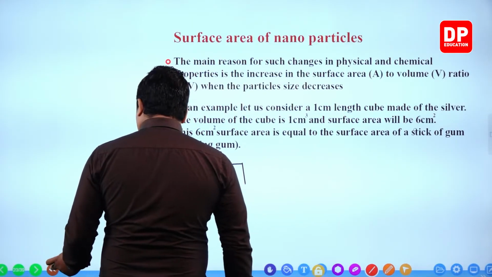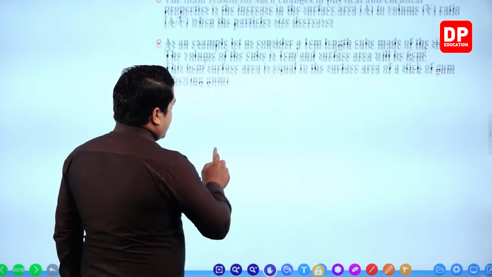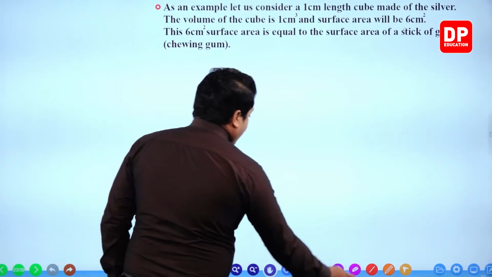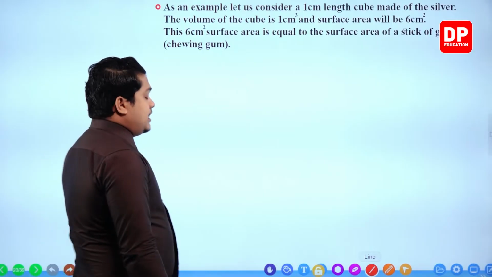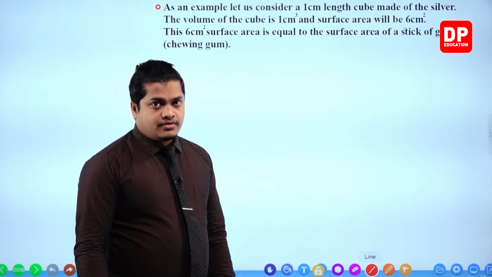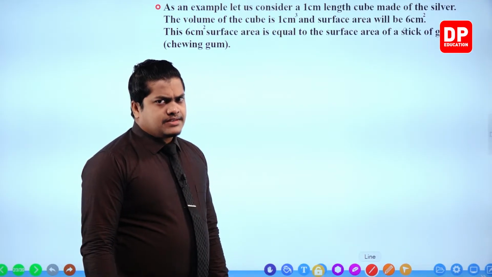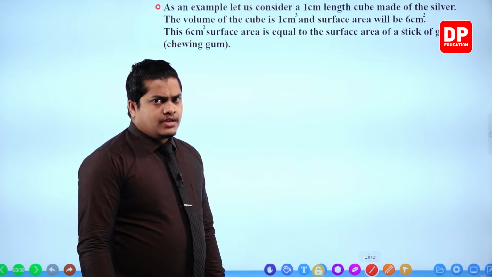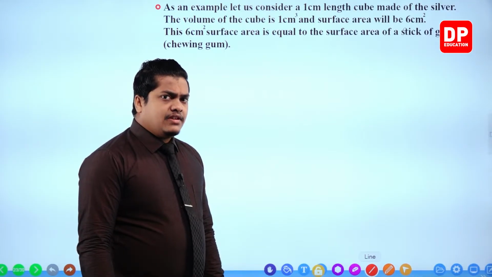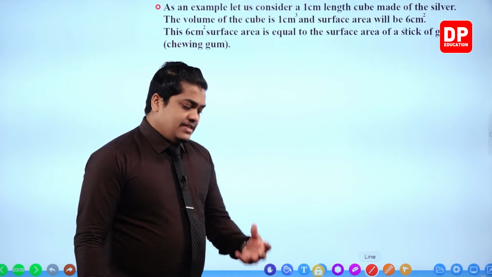I'm going to show you how it is going to change in here. Now, when you go to the nanoscale, let's see how the surface area and the volume are going to change. Volume means the space occupied by a certain substance, no? So my dear children, a substance is in a different stage. Now let's see like this.